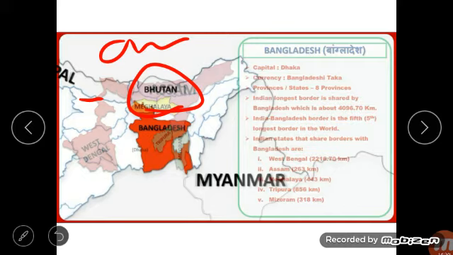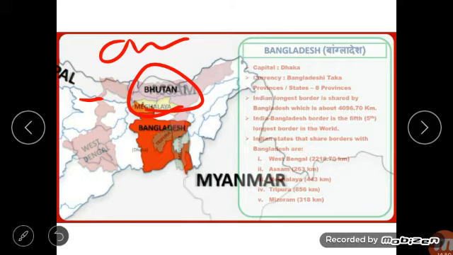Here some questions are asked, such as: does India share a land boundary with the Maldives or Bangladesh? You have to answer all these questions. Read the lesson and try to answer them. The River Indus and its tributaries have formed a vast plain in Pakistan. You have to find all these questions and answers and complete them in your book.